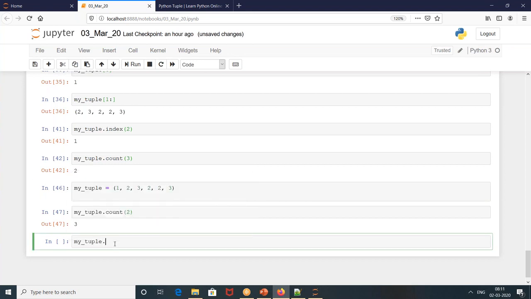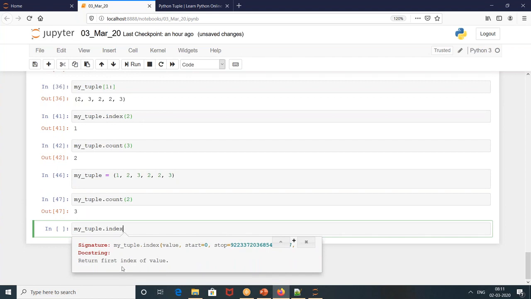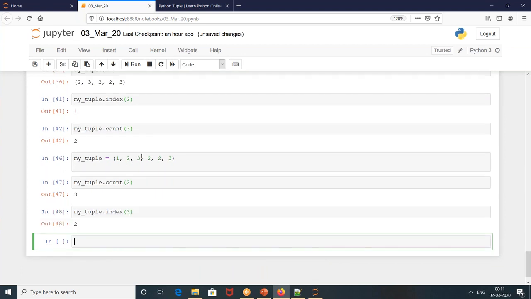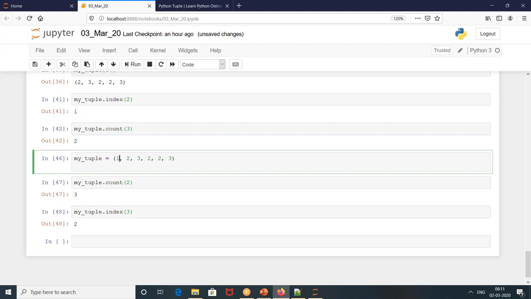Now my tuple dot index, Shift Tab, what is the docstring saying? Returns the first index of the value. So when you write 3 here, where is 3 present for the first time? 0, 1, 2. Got it?